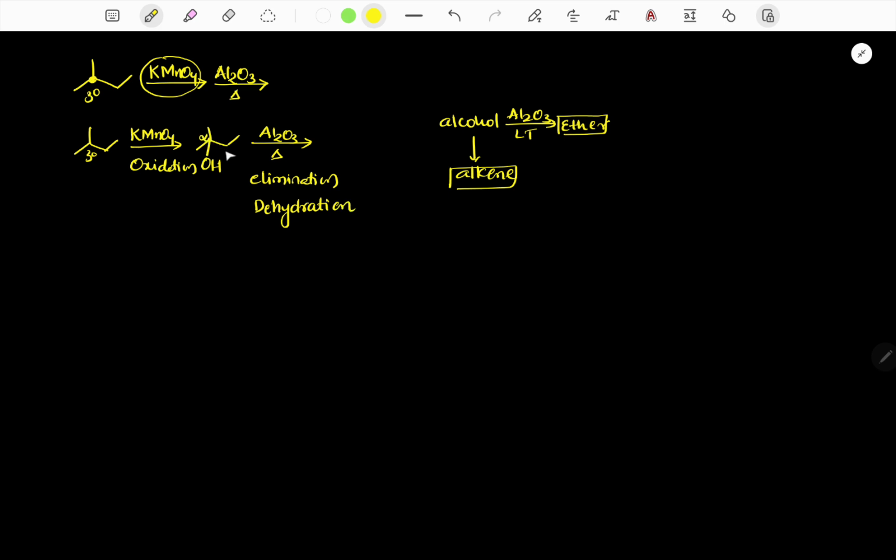It is an alpha carbon, it is a beta carbon, it is a beta carbon. Therefore we get two types of alkene, one alkene like this and another alkene like this. So you get two alkenes, and among these two, it is a stable alkene. It is a stable alkene, therefore it is the major product.